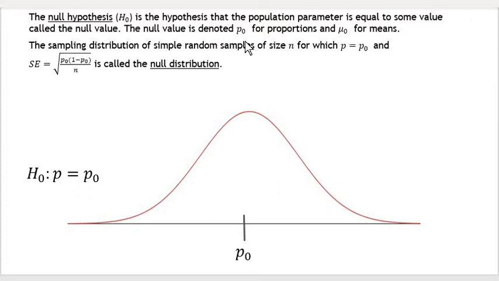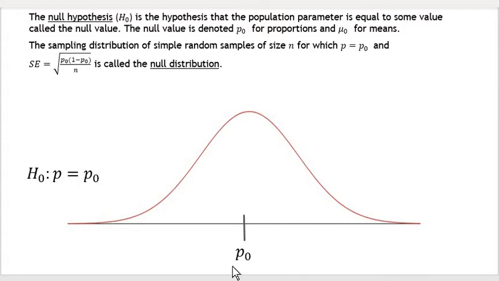Once you know what the null hypothesis is, this actually implies that the sampling distribution is centered at that null value. Because if that null value is the actual population parameter, for instance, the actual population proportion, then we know that sampling distributions are centered at the population proportion.